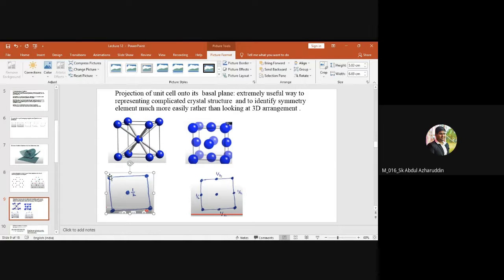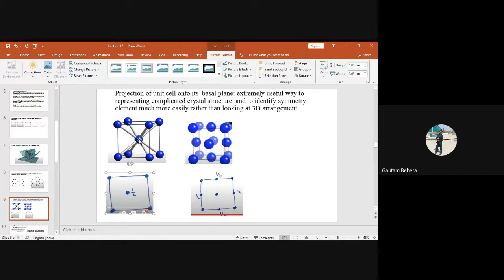The upper and below ones, because they will coincide. If you try to look from the top, this one and this one look completely alike. So that's why we are not showing two points. I am showing only single points at the corners. This is showing 0 and 1 lattice points, and this is showing half, which is this one.